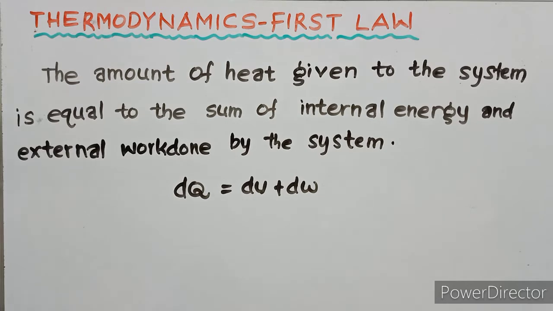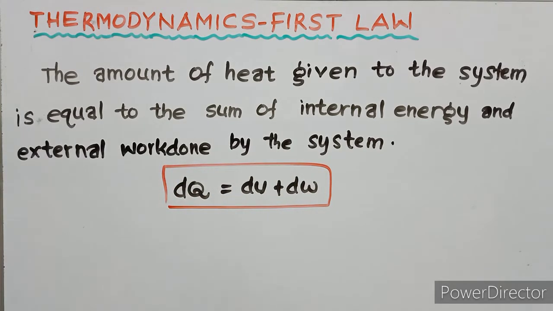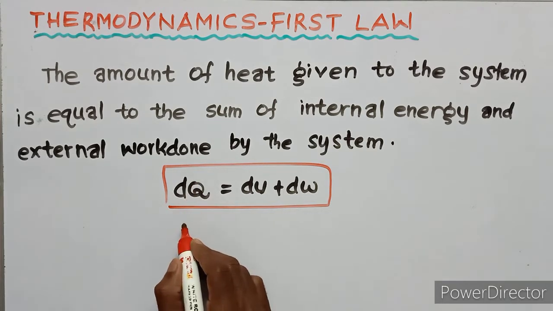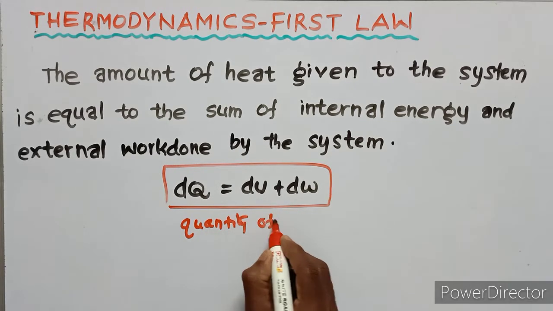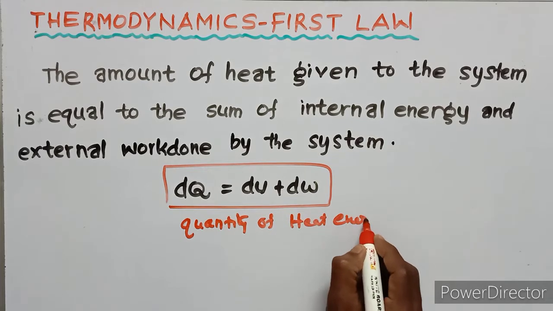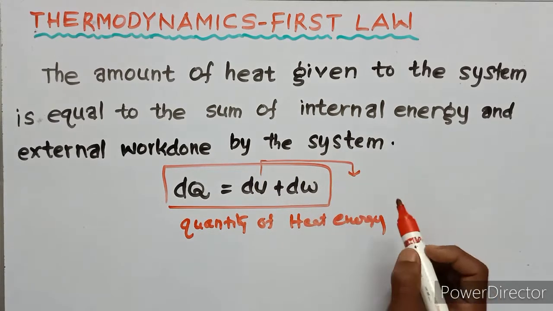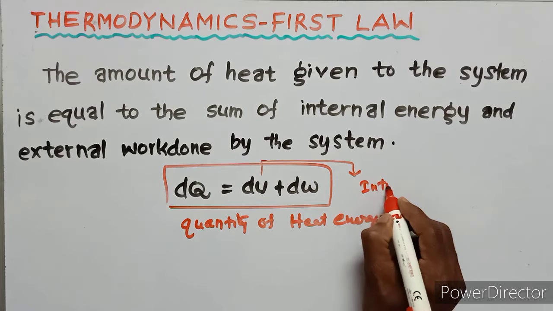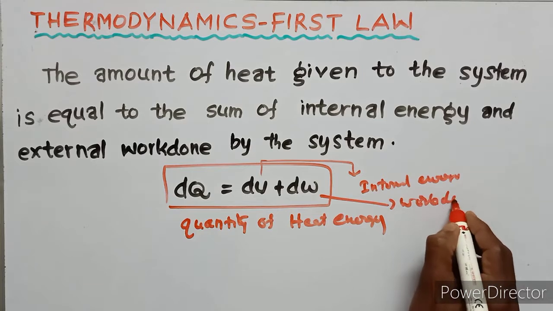Now we are going to discuss the first law of thermodynamics. The first law of thermodynamics is the famous equation dQ equals dU plus dW. Here dQ is the quantity of heat energy, dU is the internal energy, and dW is the work done.